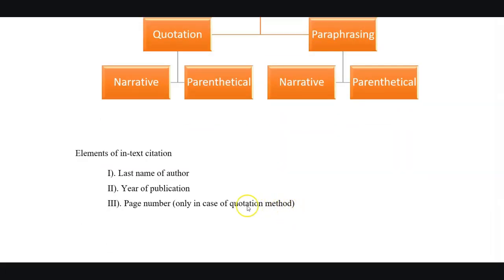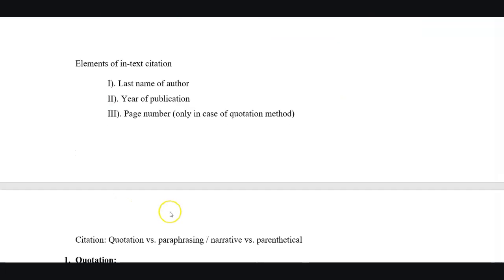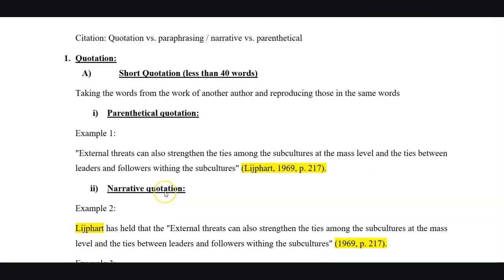Elements required for in-text citation. While providing an in-text citation in paraphrasing method, we have to provide two elements about the article, and that is the last name of the author and the year of publication. And while providing quotation, third element, that is the exact page number, is also required. Let's begin with the discussion on quotation versus paraphrasing methods.